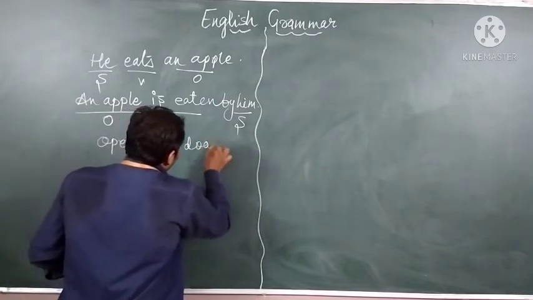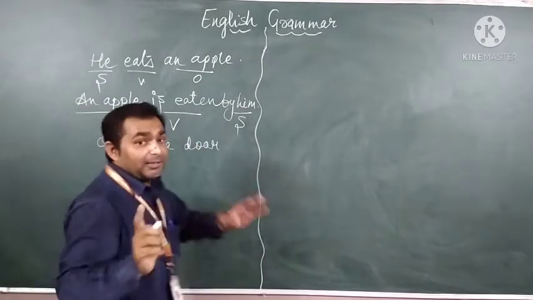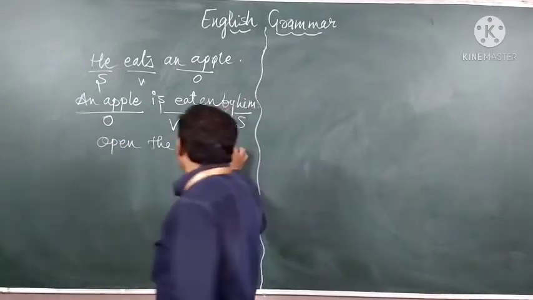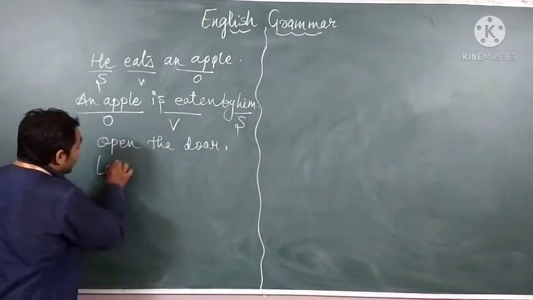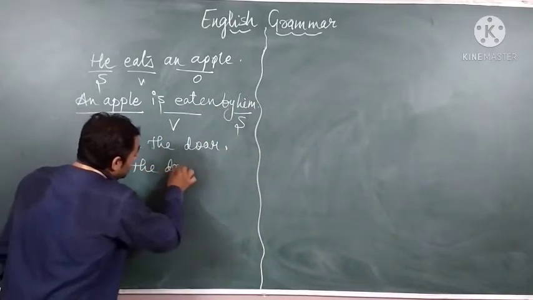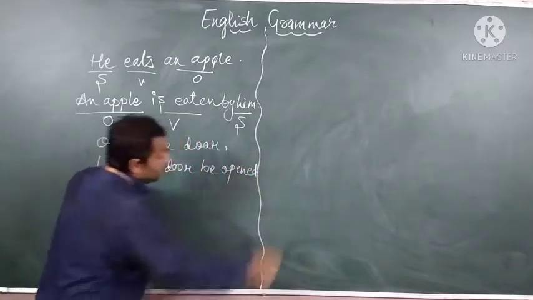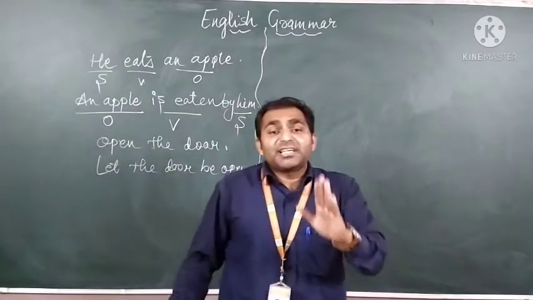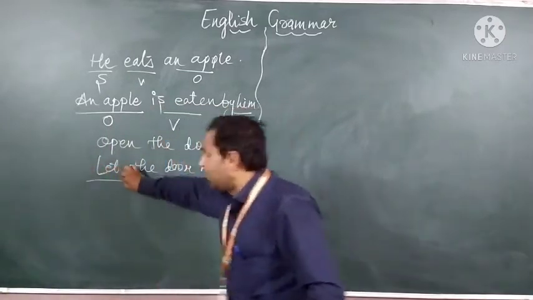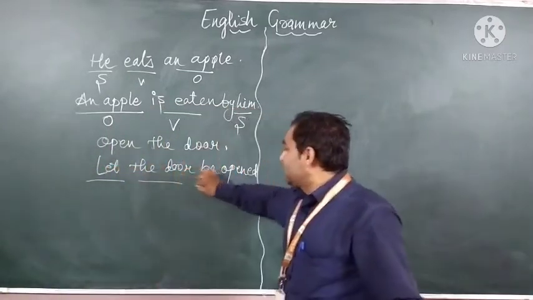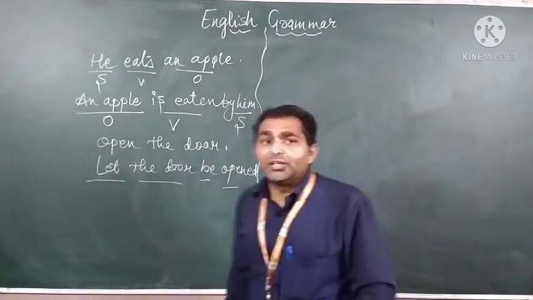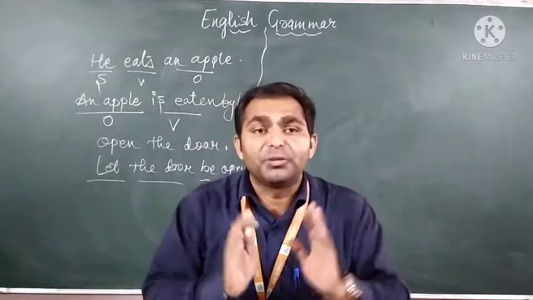Here we have an order. So here we can write, let the door be opened. That means in an imperative sentence we have the formation let, then object, then be, and then V3 form.